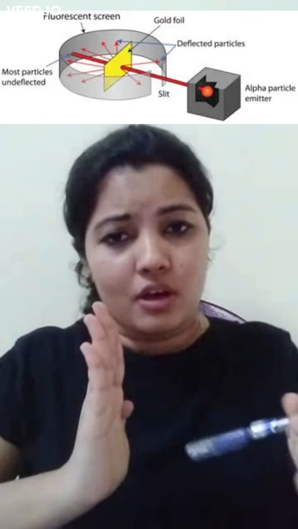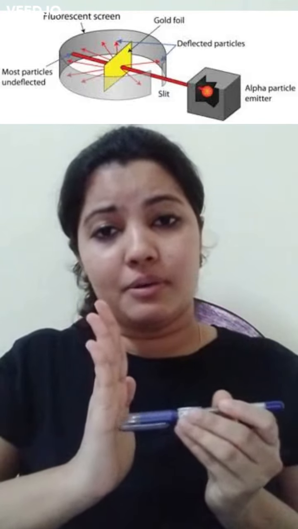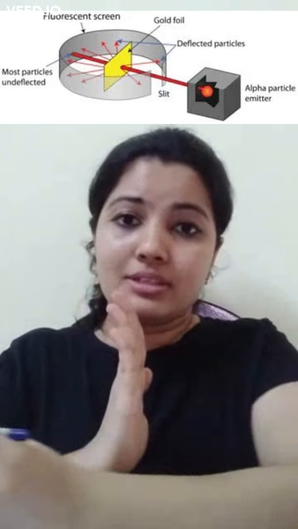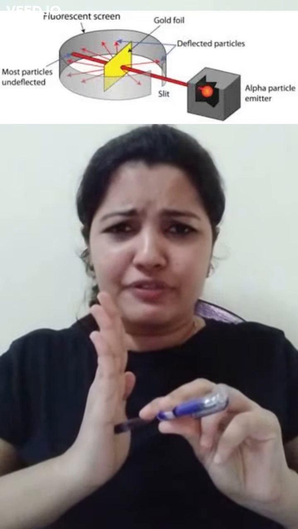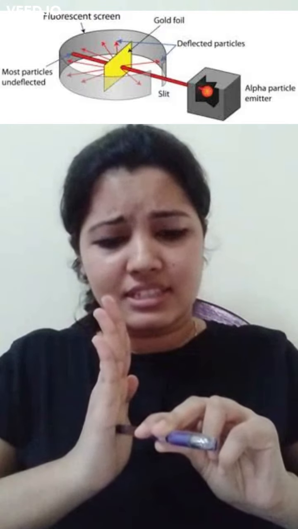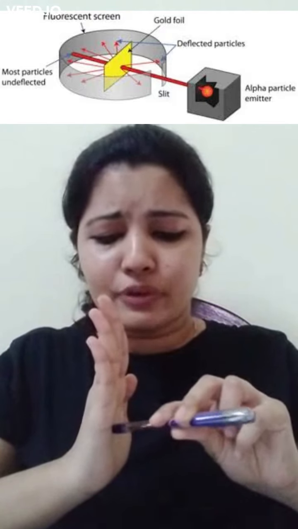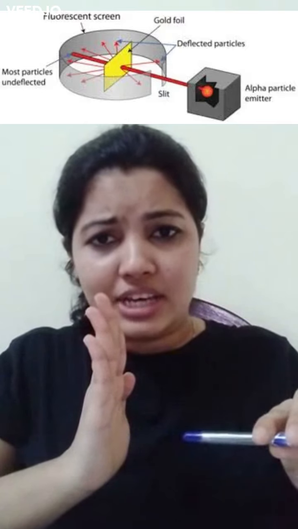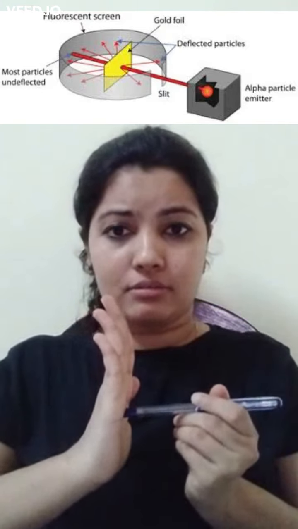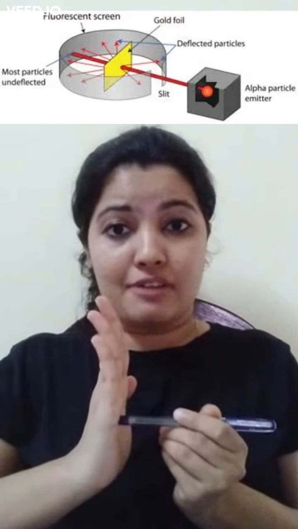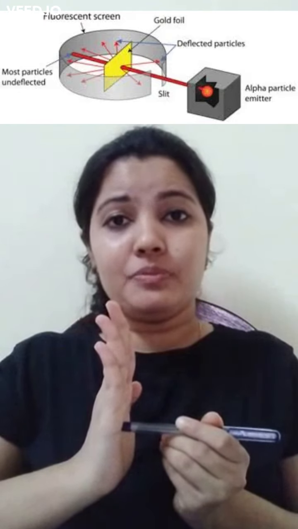A very few deflected at a large angle, and very few rebounded back at the same angle from where the alpha particle came.